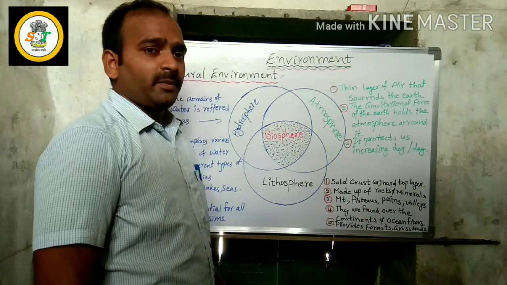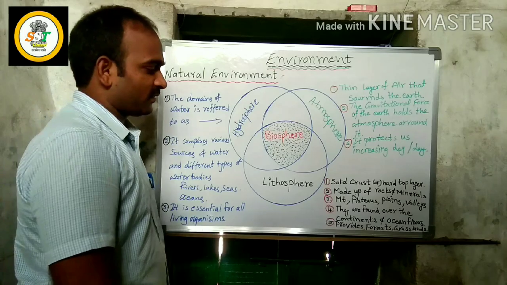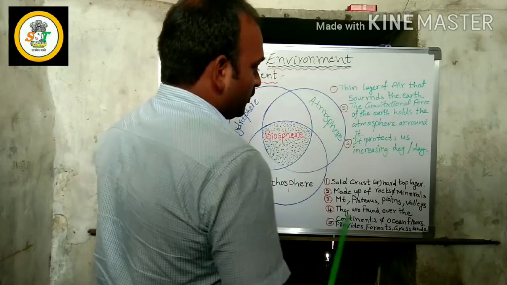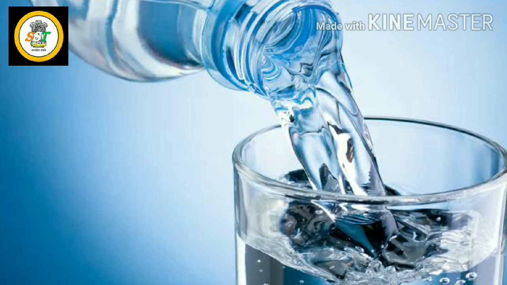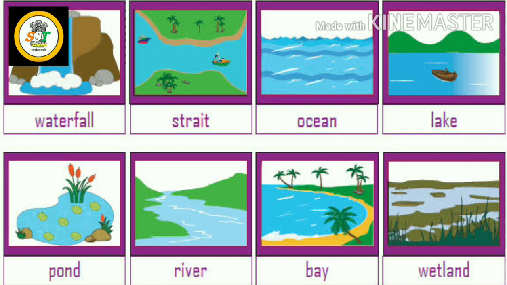On the surface of the earth, we have mountains, plateaus, plains, and valleys. These all we call landforms. These types of landforms are also found on the continents and on the ocean floors. These provide forests and grasslands. The domain of water is referred to as the hydrosphere. It comprises various sources of water resources and different types of water bodies like rivers, lakes, oceans, seas, etc. It is essential for all living things.